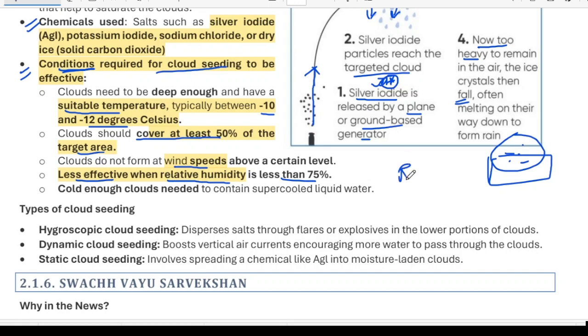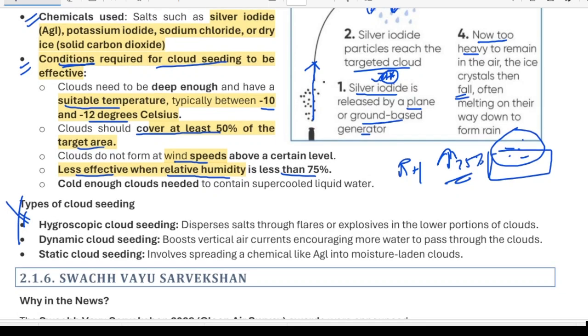So relative humidity should be greater than 75%. Then only this rain can happen. Okay, types of this is not very important. You just leave them. Okay, this is all about cloud seeding, and you must remember each and every detail of this cloud seeding because sometimes in the prelims this question can be asked.